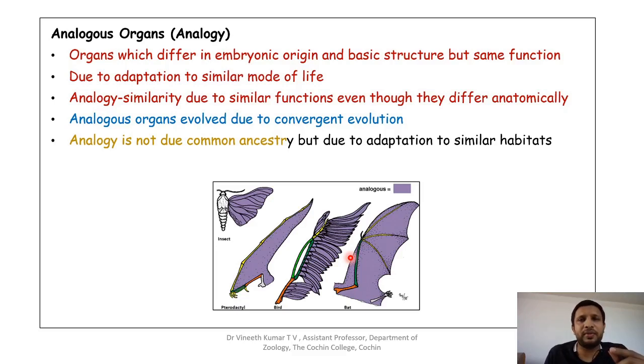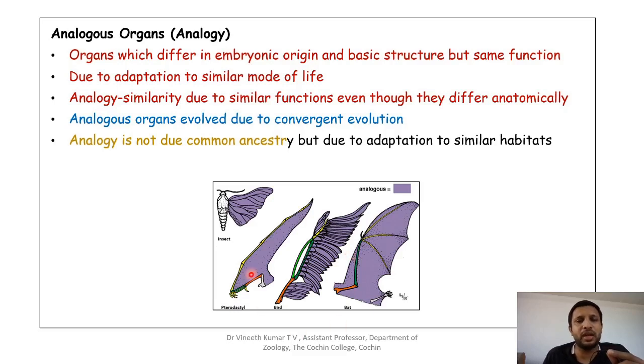So here the organs differ in the embryonic origin. They do not have the same pattern or same structure, but they have the same function, and this is because of the adaptation to a similar mode of life or similar habitat. So analogy is similarity due to function, and even though they differ anatomically, it is the result of something which is the opposite of homology. Homology was due to divergent evolution, and this is due to convergent evolution, convergent to a basic function. So analogy is not due to a common ancestry, but adaptation to a similar habitat.